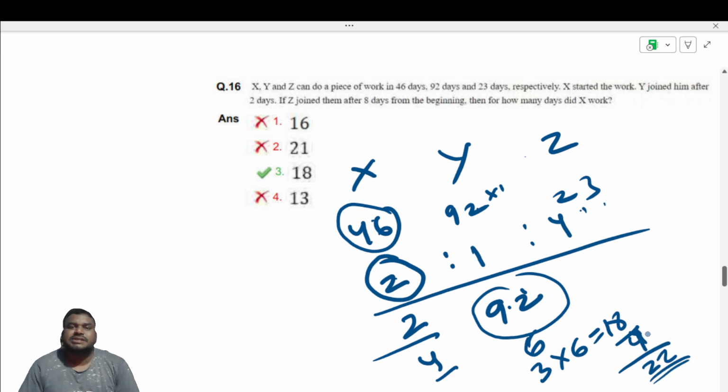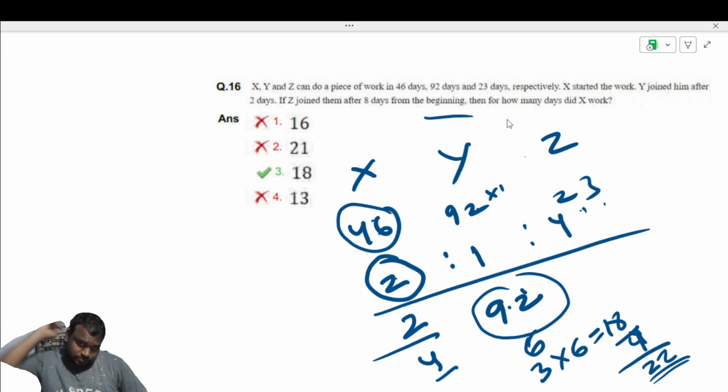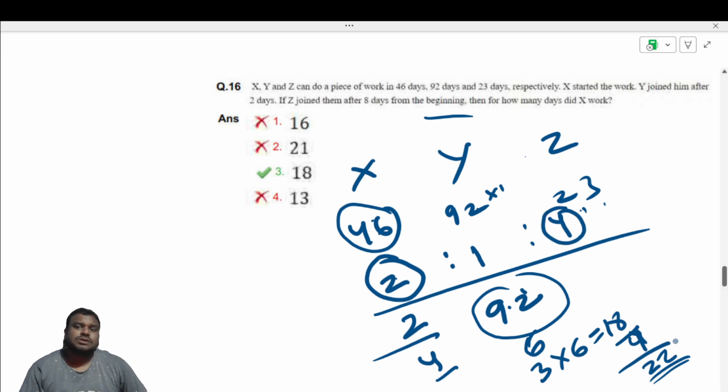Once 8 days are completed, Z joined. Z's efficiency is 4. So 22 parts are already completed. How much is left? 70 parts is left out of 92.